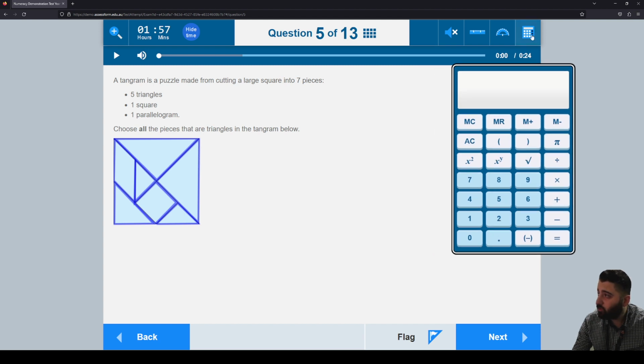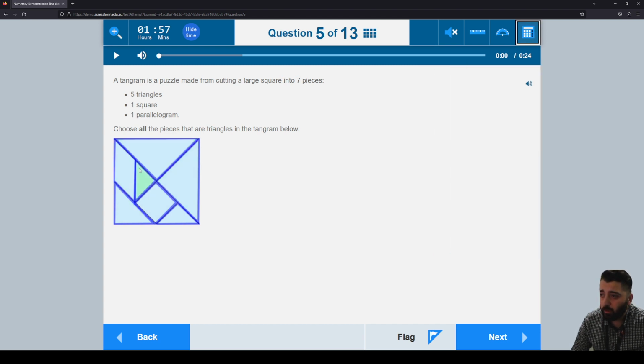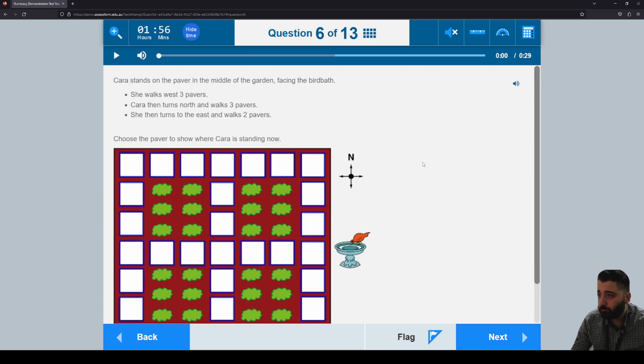These types of questions are click-based questions. It says choose all the objects that are triangles. So I need to click on all the triangles without clicking on the objects that are not triangles. So be careful, you need to click on all the correct parts. They'll light up green if you've done it.